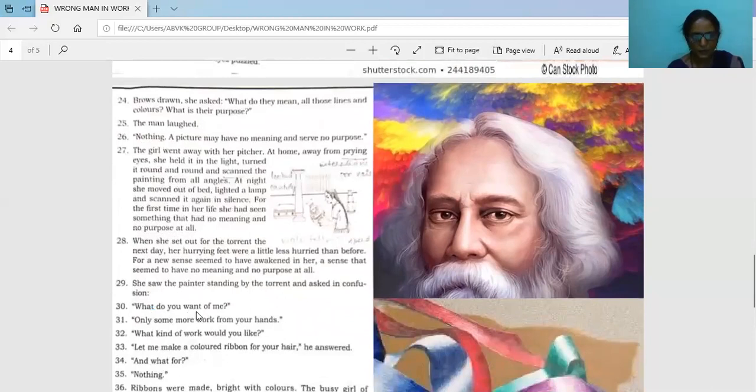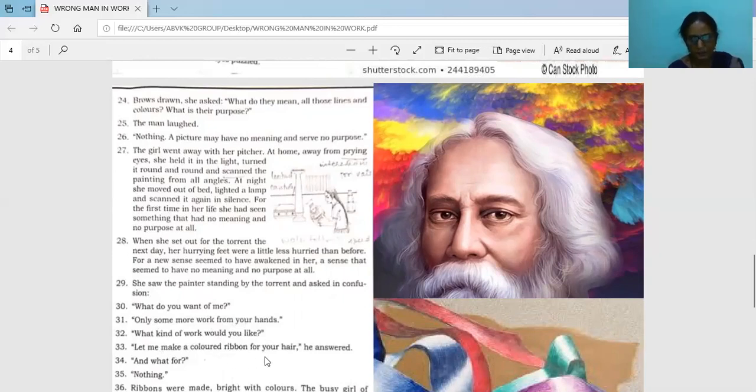What do you want of me? Then she saw the painter standing by the torrent and asked him in confusion. Then he was surprised to see that girl without talking anything. And what do you want of me? Then only some more work from your hands. Again he was standing. Then again the girl asked, why are you standing? What do you want now? Then again, some more work from your hands. What kind of work would you like? Then she asked, oh, now the picture painting is over. Then what kind of work next will you do for me?